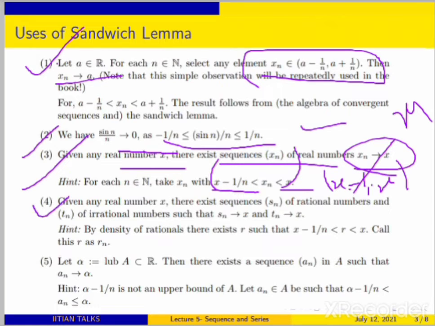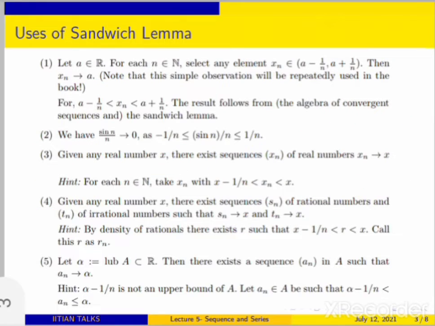What about the fourth one? The fourth one is also interesting. For any real number x, you can always find a sequence of rational numbers Sn and a sequence of irrational numbers Tn such that Sn goes to x and Tn goes to x. So if you take any real number x, you will always get a sequence of rational numbers which converges to that x, and a sequence of irrational numbers which converges to that x. Why does it follow?